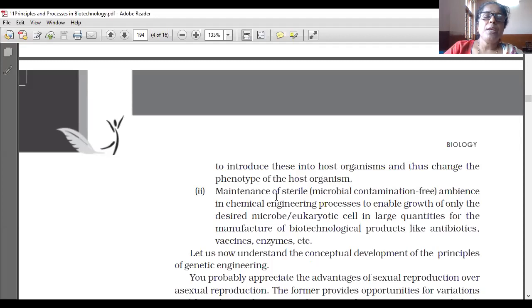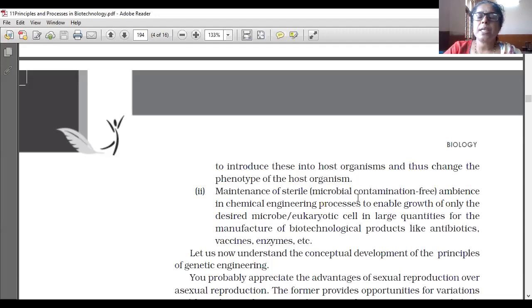Next one, maintenance of sterile ambience in chemical engineering processes to enable growth of only the desired microbe or eukaryotic cell in large quantities for the manufacture of biotechnological products like antibiotics, vaccines, enzymes, etc.